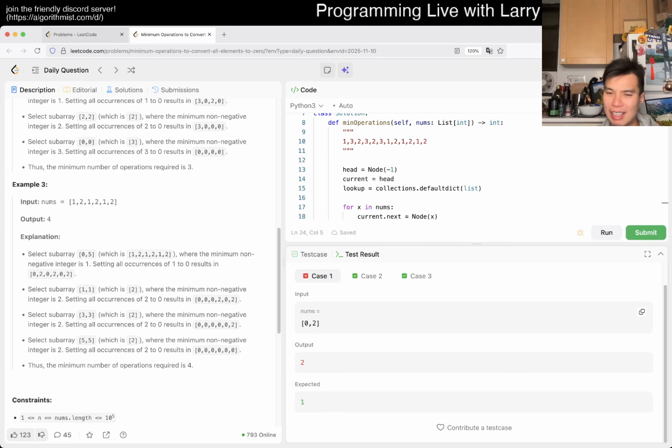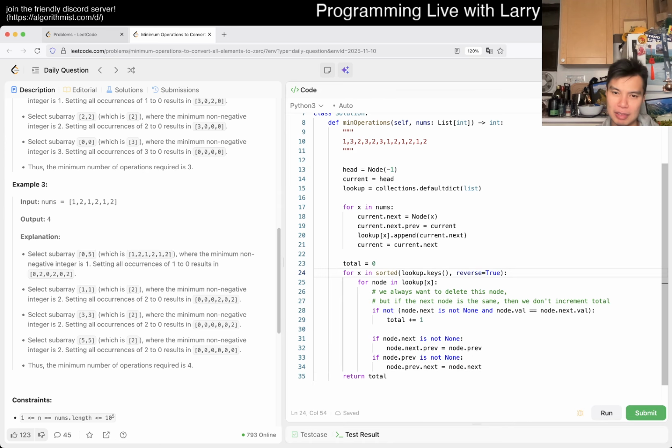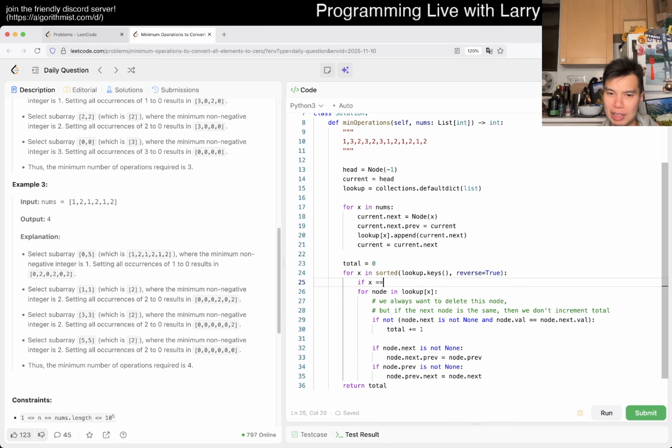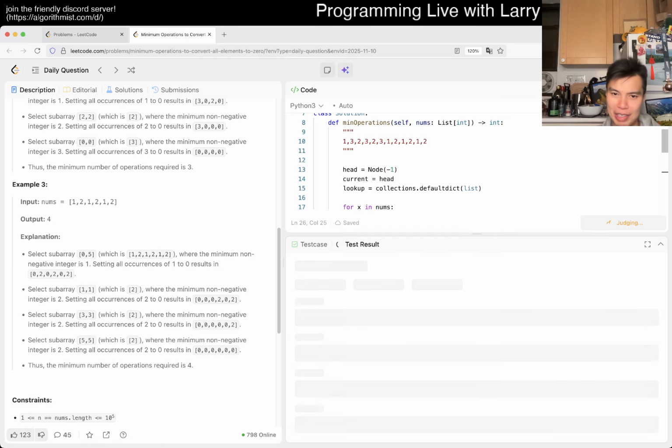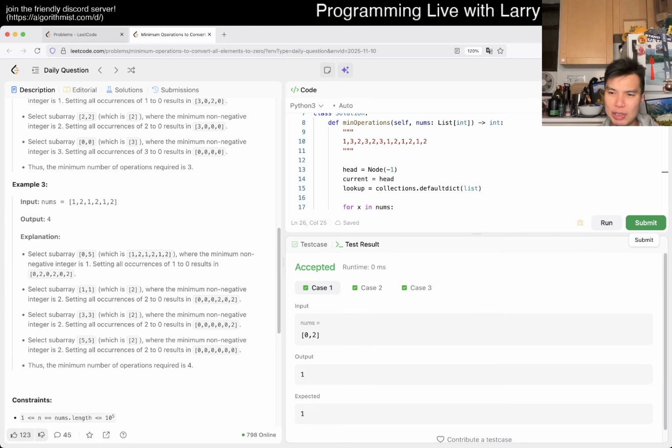Oh, because I don't do zeros, because you don't have to do an operation for 0. So if x is equal to 0, we just continue. I forgot about handling that. All right, looks okay. Let's give it a YOLO submit.